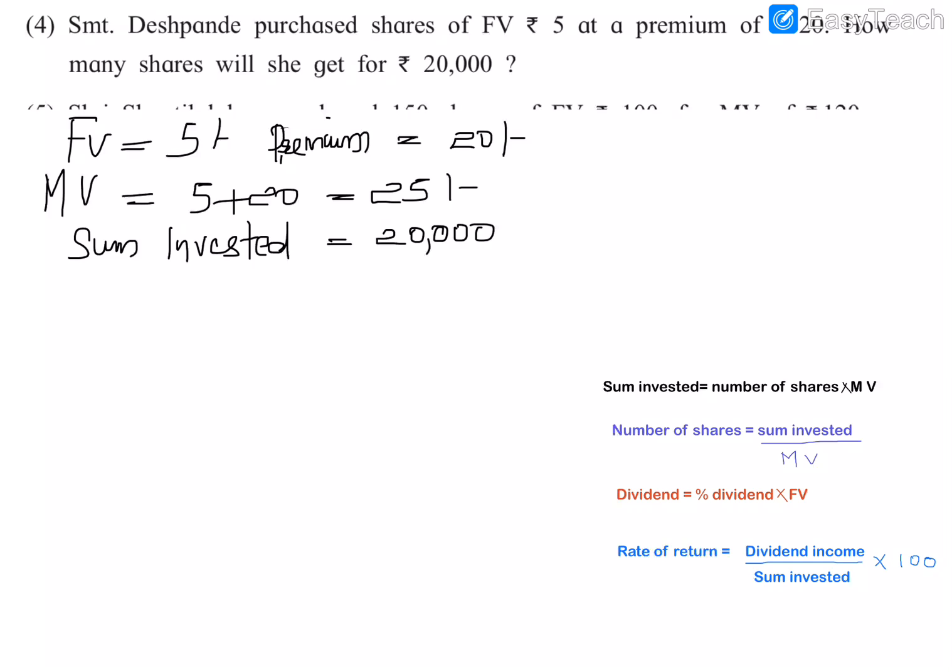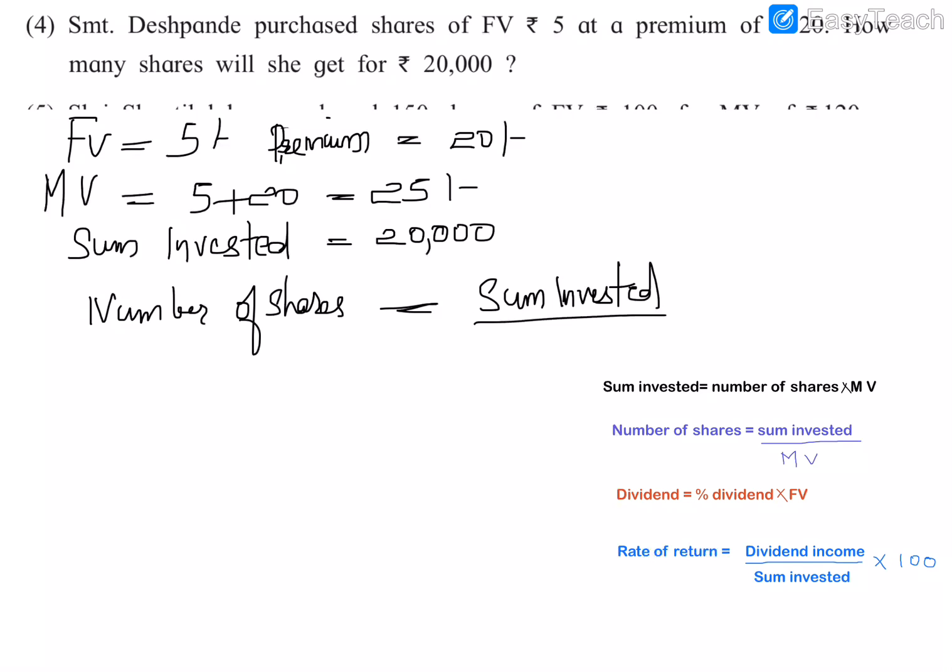Now the number of shares: number of shares is equal to, you can look at the formula, sum invested divided by MV. So sum invested divided by the market value, we will get the number of shares.